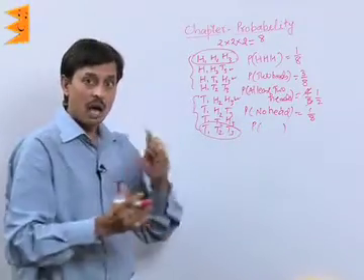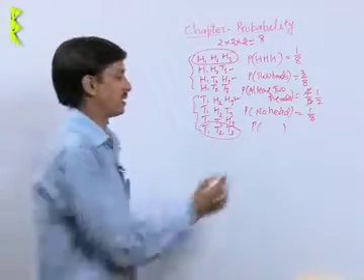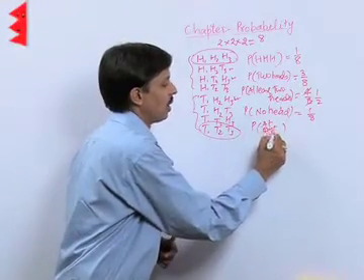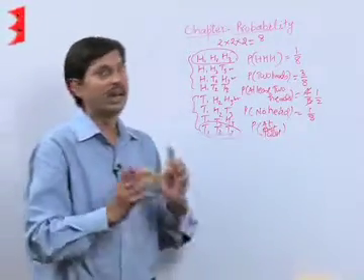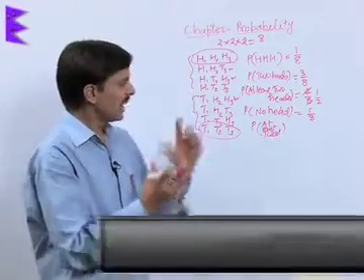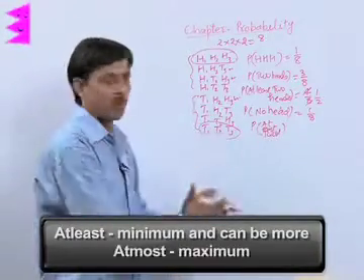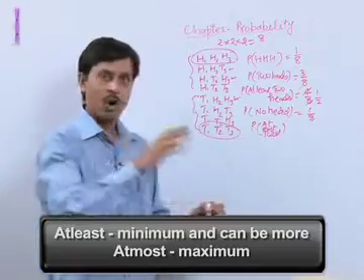There may be another question related to tossing these 3 coins: what is the probability of getting at most 2 heads? The meaning of at most and at least must be clear. At least means the minimum of that and it may be more, and at most means the maximum of that.